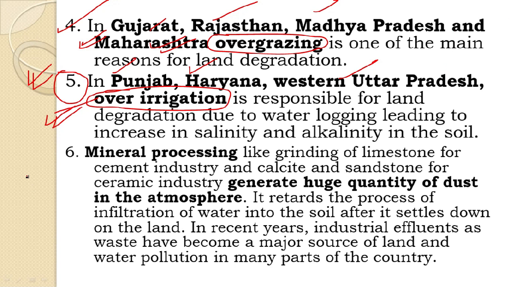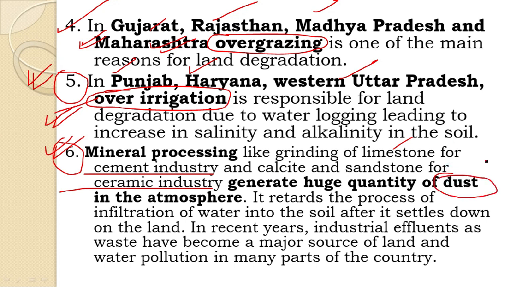Next, we see mineral processing is also taking place and is also a significant contributor of land degradation. And how does it actually take place? We see that in cement industry and ceramic industry, industries which are related to some minerals like cement and ceramics, we see that grinding of limestones and calcite for sandstones in ceramics industry generate huge quantity of dust.